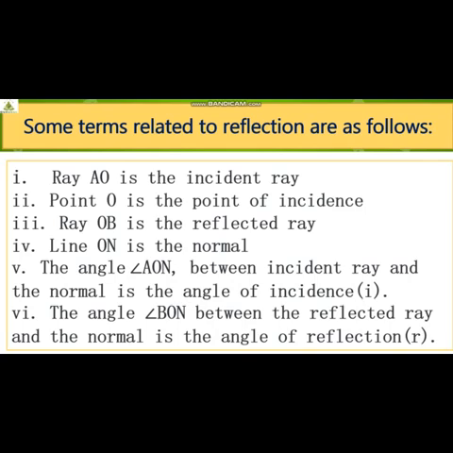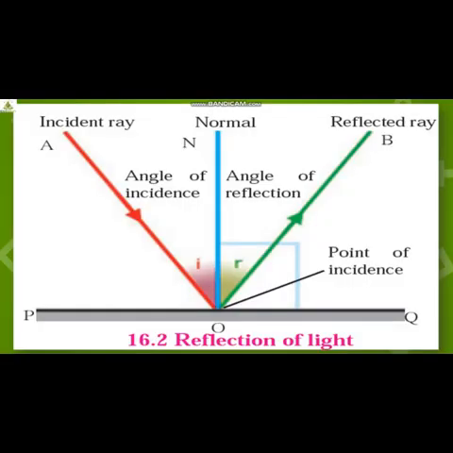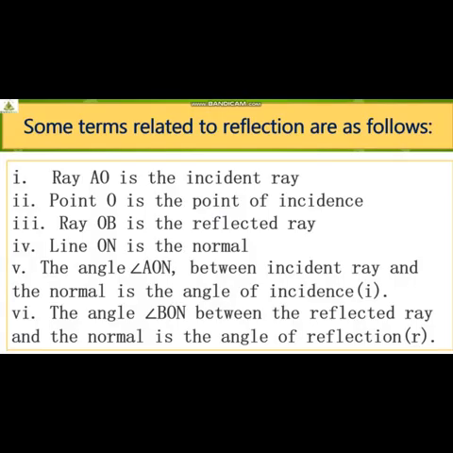See, students, ray AO is an incident ray. Point O is the point of incidence. Remember the definition of point of incidence? The point at which an incident ray falls is called the point of incidence. So, if you go back, we will see O is nothing but the point of incidence. Understood? That is the point where the incident ray strikes the mirror. Ray OB is the reflected ray. Line ON is the normal.